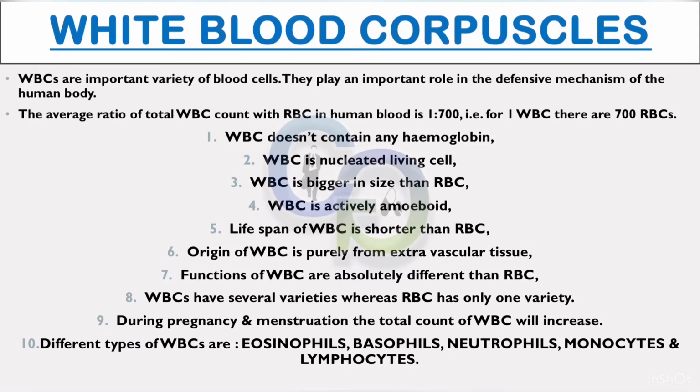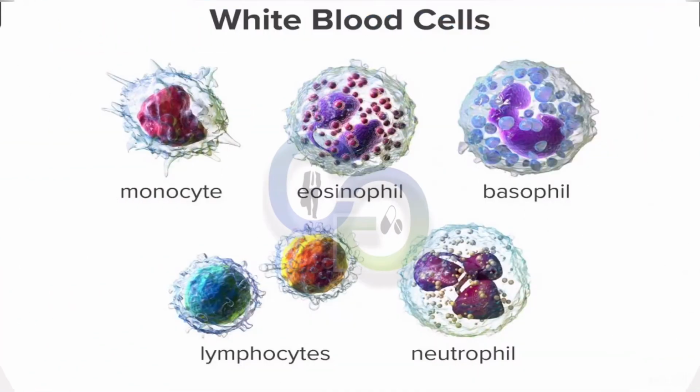Functions of WBC are absolutely different than RBC. WBCs have several varieties, whereas RBC has only one variety. During pregnancy and menstruation, the total count of WBC will increase. Different types of WBCs are monocyte, eosinophil, basophil, lymphocyte, and neutrophil.